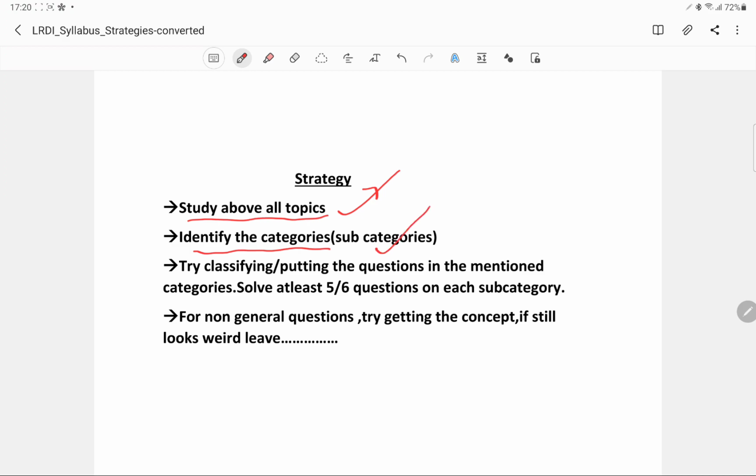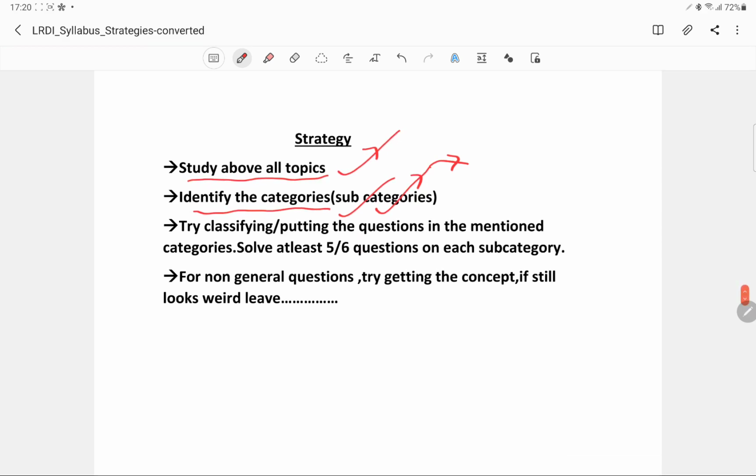This is important because it will make you feel that the questions are more or less generalized. You won't panic thinking that every question is coming out of the blue. Things are generalized, and this is the way they tend to be. So you have to practice that. Any question you take up, try classifying it into a certain subcategory.